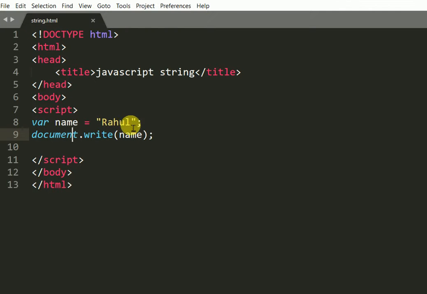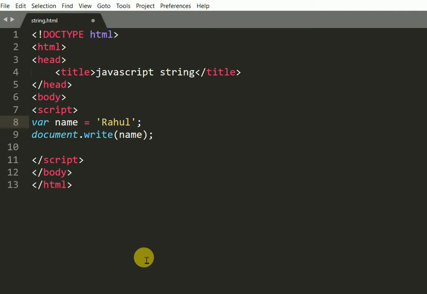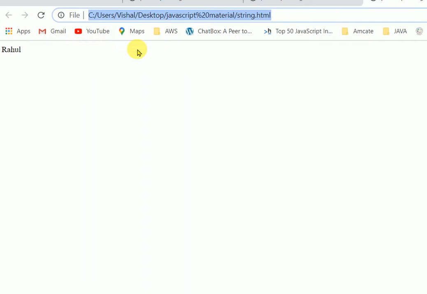If I write Rahul in single quotes, I get the same result as when I use double quotes.